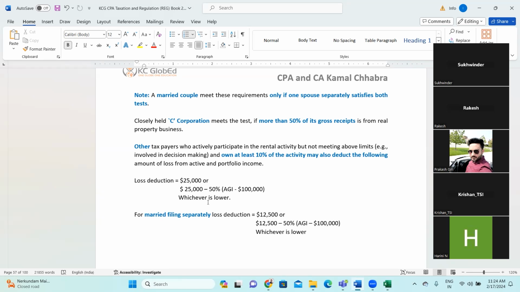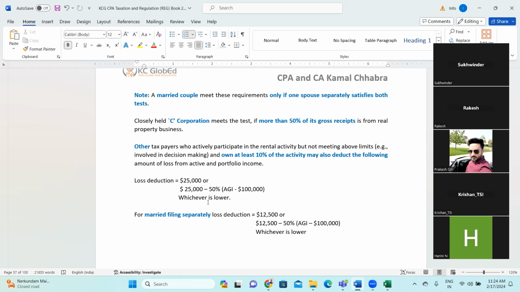And another taxpayer who actively participates in the rental activity but does not meet the above limit, for example, is involved in decision making and owns at least 10% of the activity, may also deduct the following amount of loss from active and portfolio income.